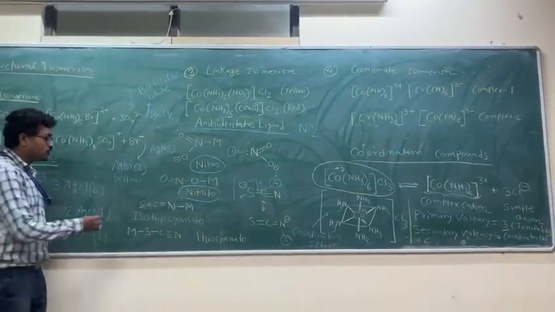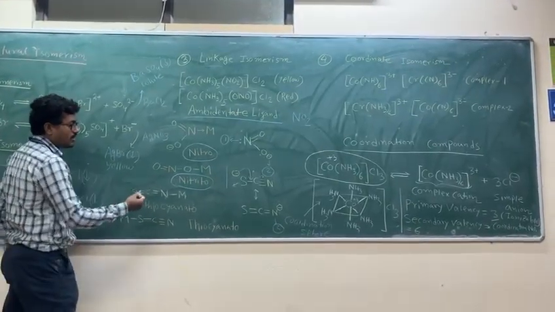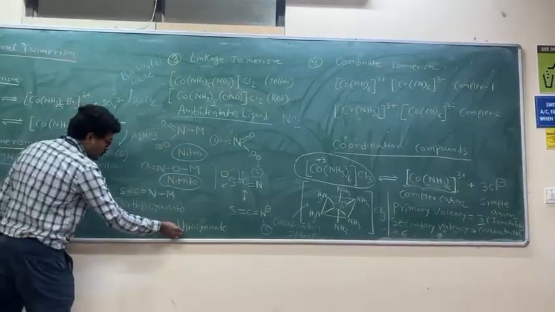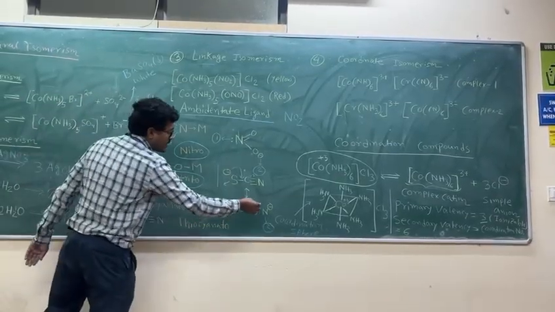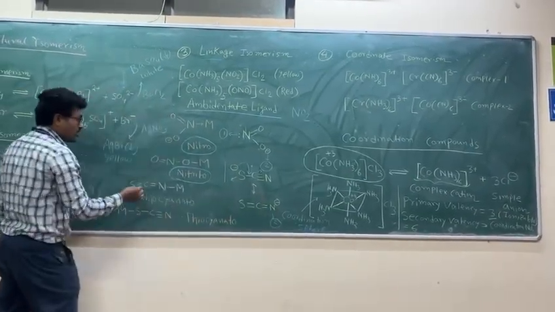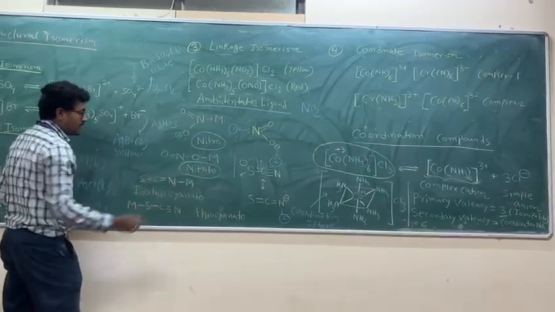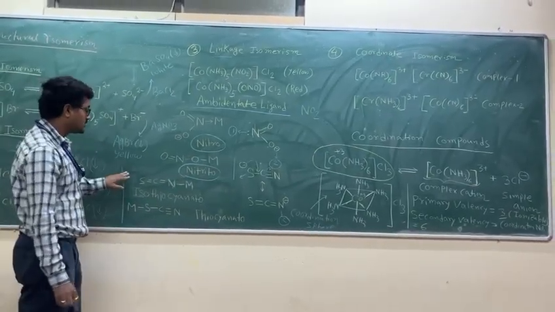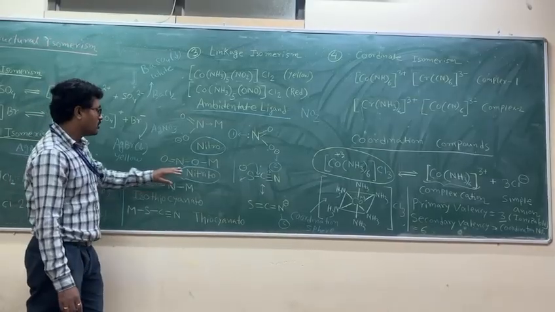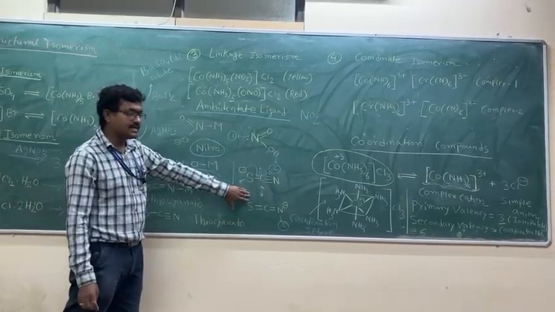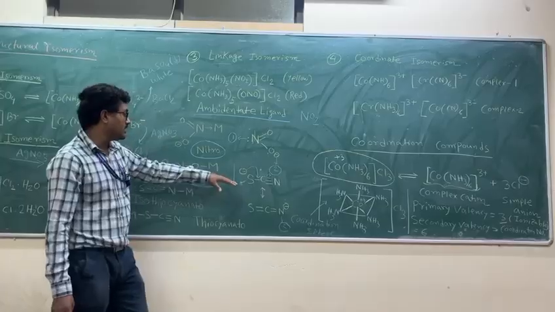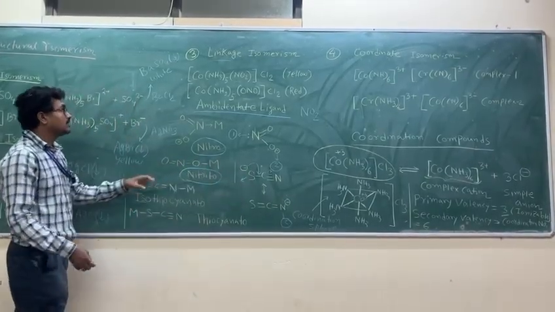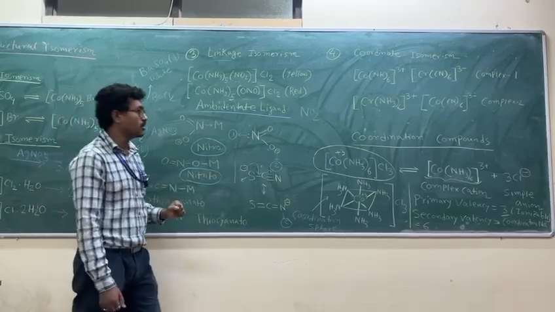So these two complexes form: when the sulfur donor site is used, it is called a thiocyanate complex. When the nitrogen donor site is used, it is called an isothiocyanate complex. So these are the two different donor sites used. Therefore, this is called an ambidentate ligand, and since it is an ambidentate ligand, when it forms a metal-ligand complex, the complex shows linkage isomerism.